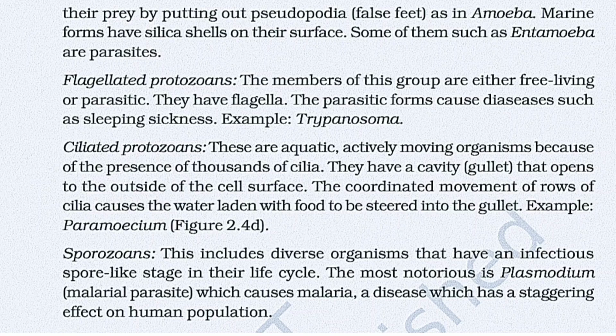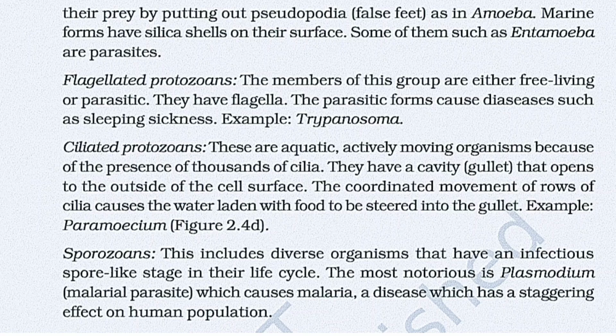Third type is ciliated protozoans. These are aquatic, actively moving organisms because of the presence of thousands of cilia. They have a cavity known as gullet that opens to the outside of the cell surface. The coordinated movement of rows of cilia causes water laden with food to be steered into the gullet. Example, Paramecium.